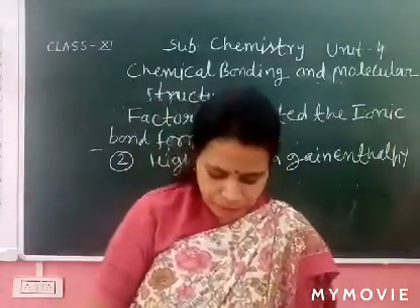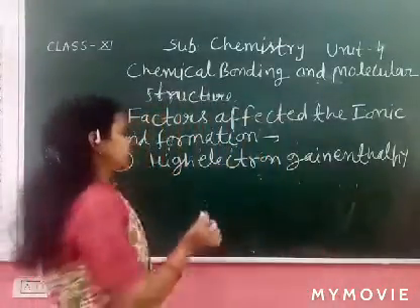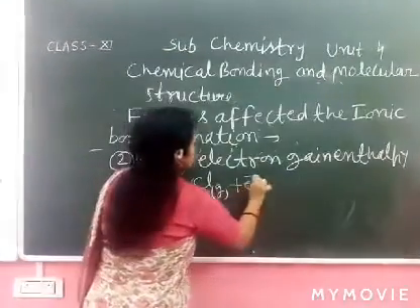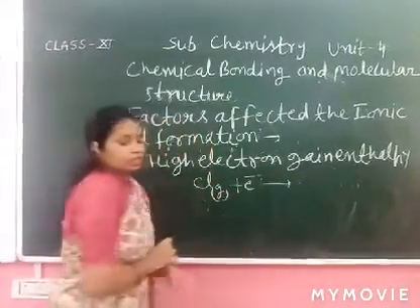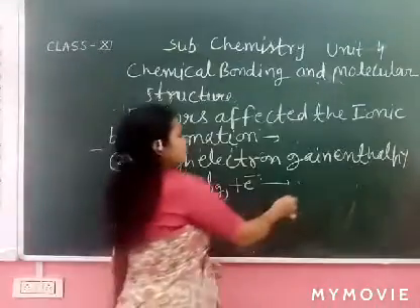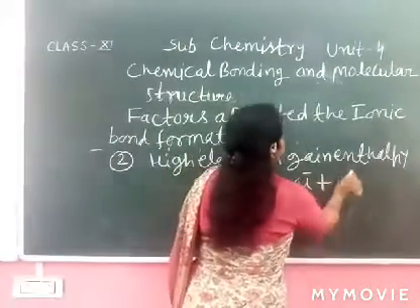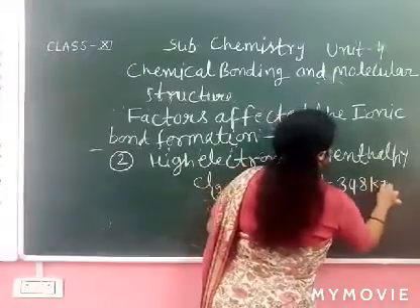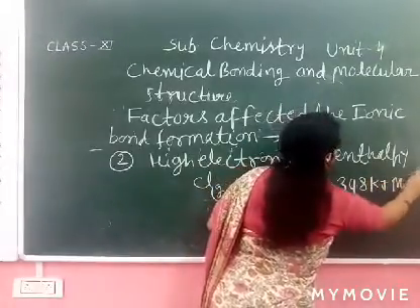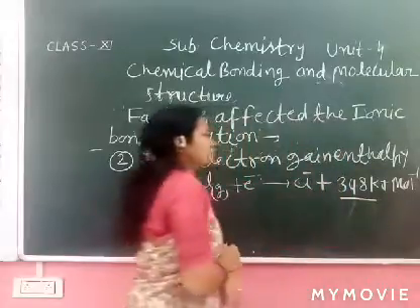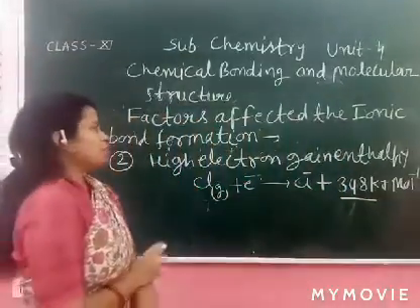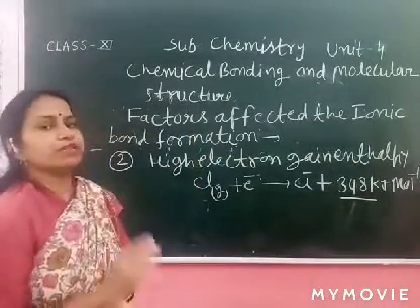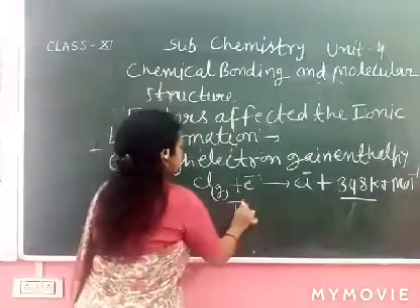In the example of fluorine, when an extra electron is added, energy is released. How much energy? 348 kilojoule per mole energy is liberated. So for strong bond formation, high electron gain enthalpy should be present.